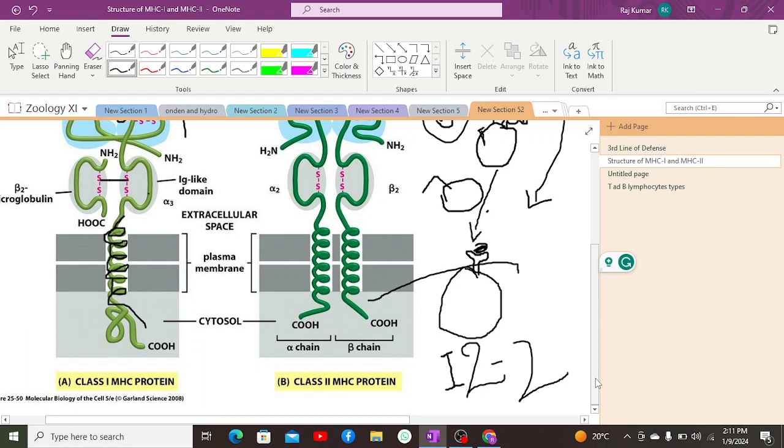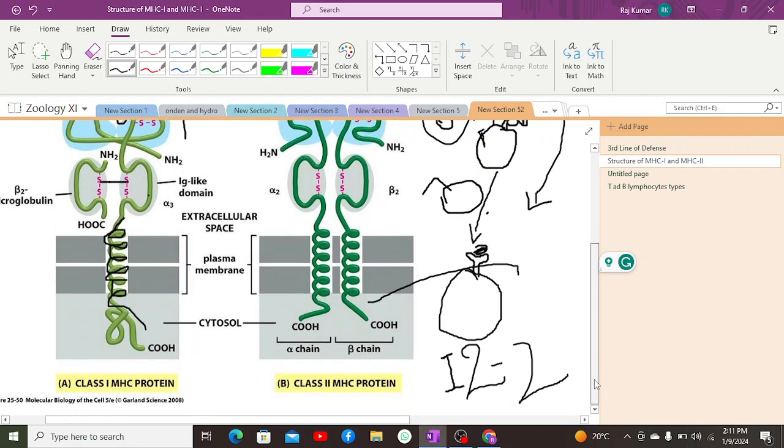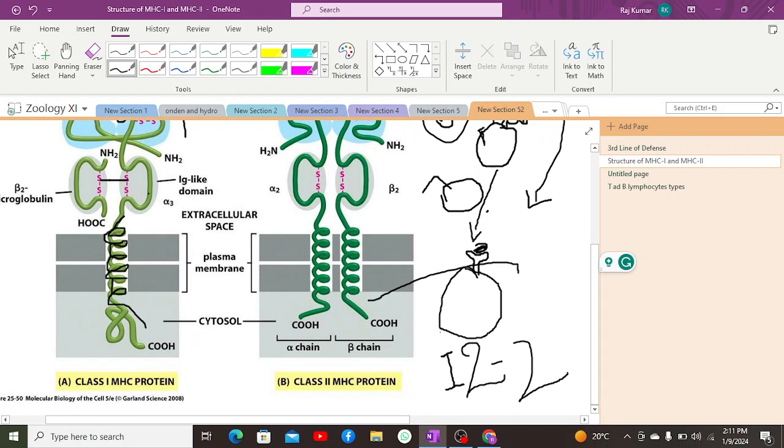Cytotoxic T cells generate a response by directly attacking the particular type of pathogenic organism having that antigen, and at that moment it will release perforin protein as well as granzyme enzyme in order to destroy it. And then some T memory cells will also keep the record of that encounter.